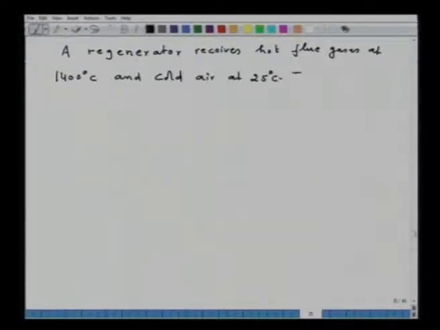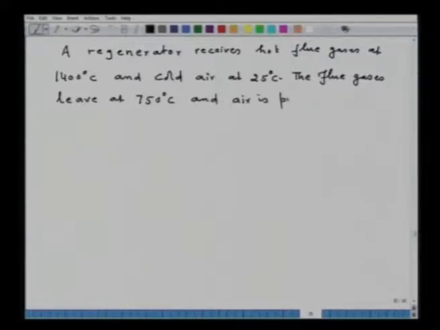The flue gases leave at 750 degrees Celsius and air is preheated to 1100 degrees Celsius.